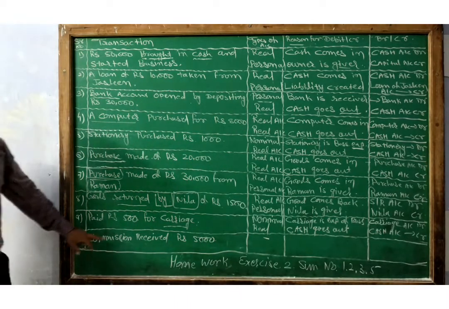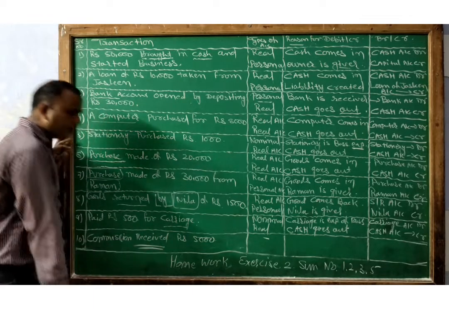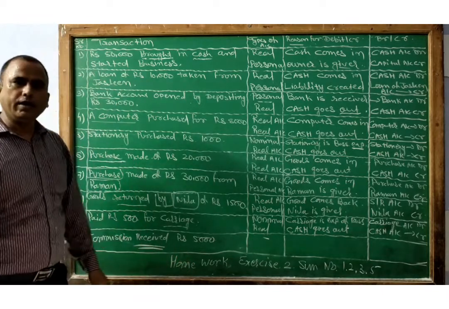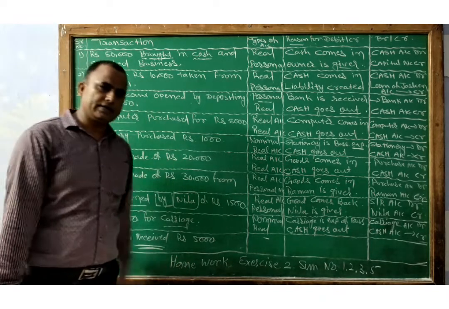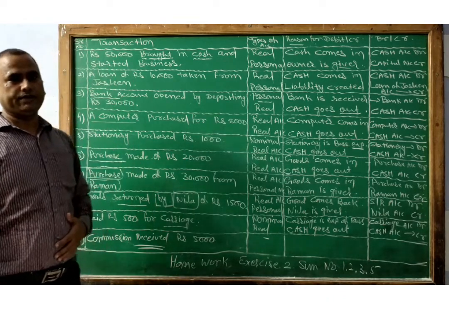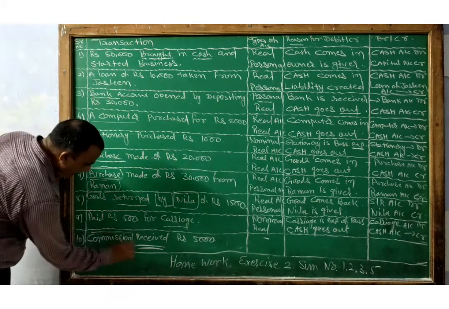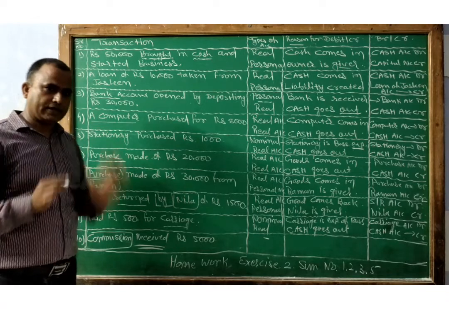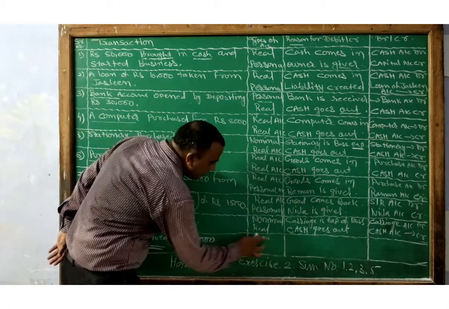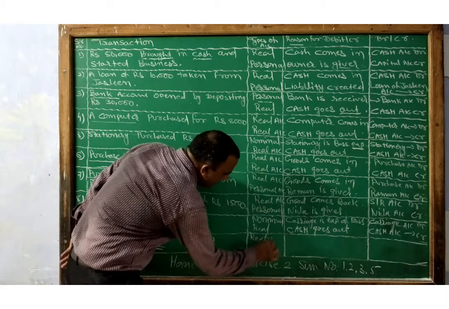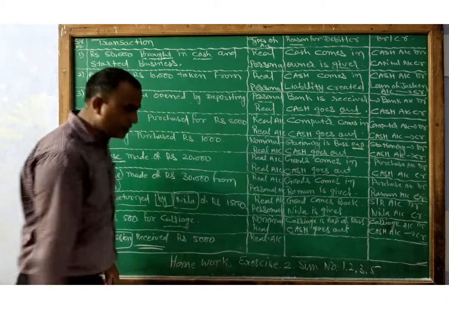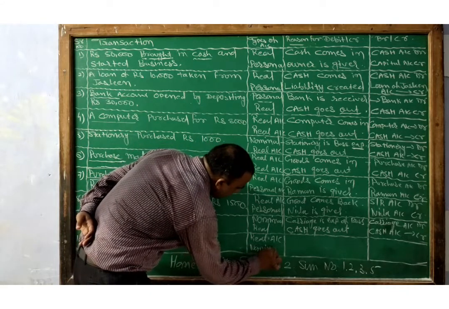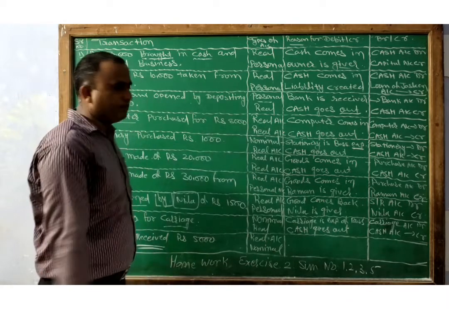Now the next one is there, number 10. Commission received, rupees 5,000. Received, that means our income. Definitely it is a cash transaction. So two accounts are affected here. First of all, commission, the name of income. Second, cash account, because it is a cash transaction. Cash account is under the real. Cash comes under real account, because it is our current asset. And commission account is under the nominal, because it is an income for the business.